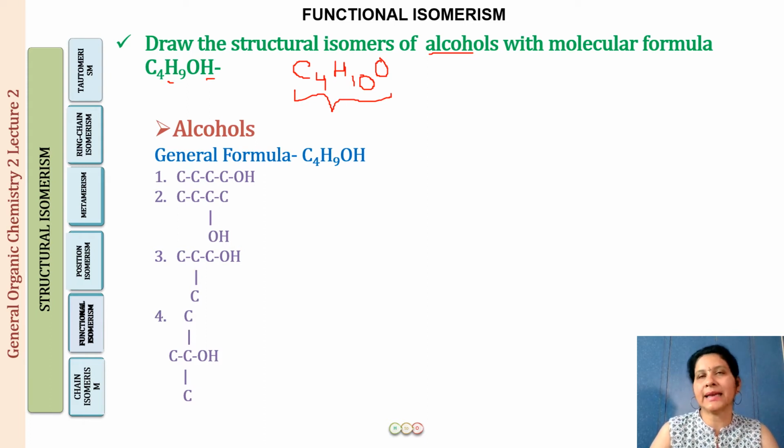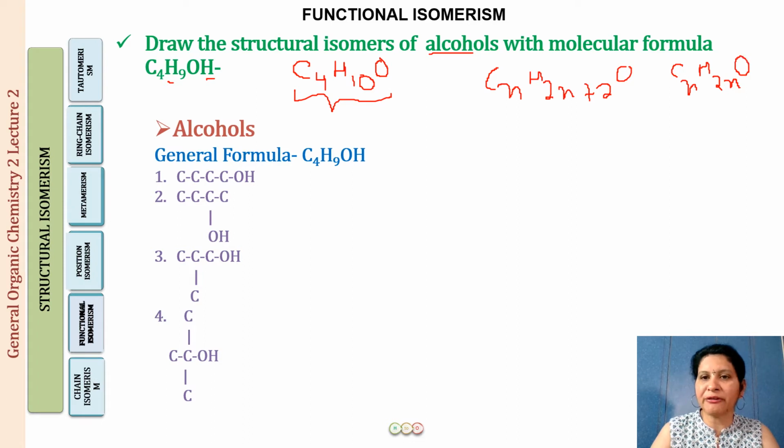Well, ethers and alcohols, both of them have one oxygen. There are aldehydes and ketones also, which have one oxygen in the functional group, but there the general formula is going to be different. The alcohols and the ethers have the same general formula, that is CnH2n+2O, whereas the aldehydes and the ketones will have the general formula of CnH2nO.